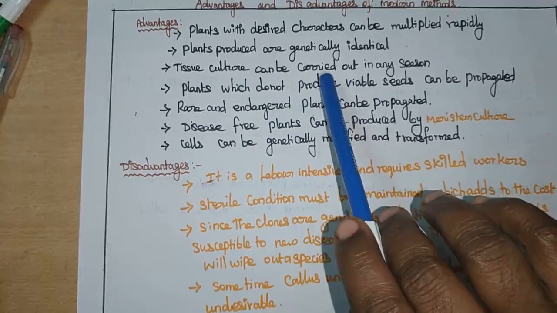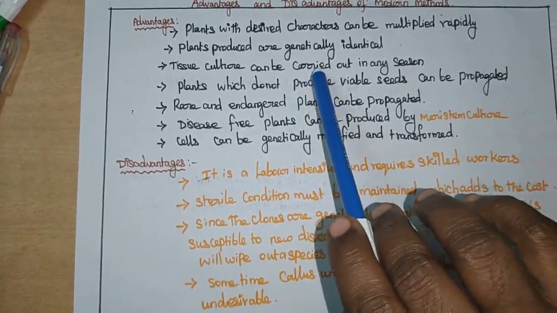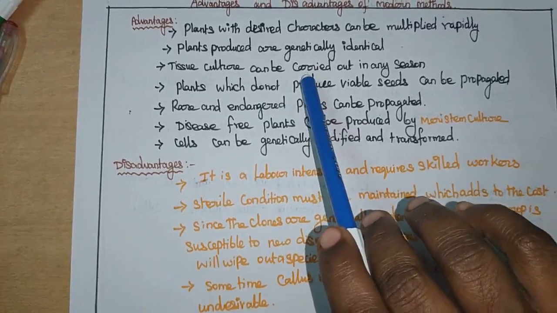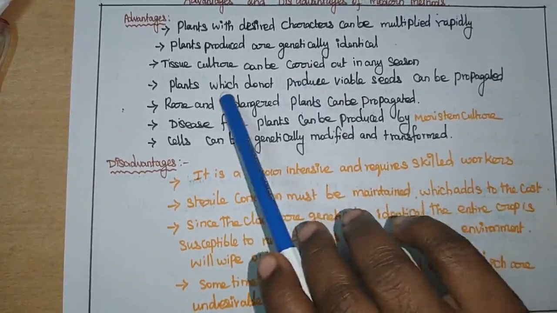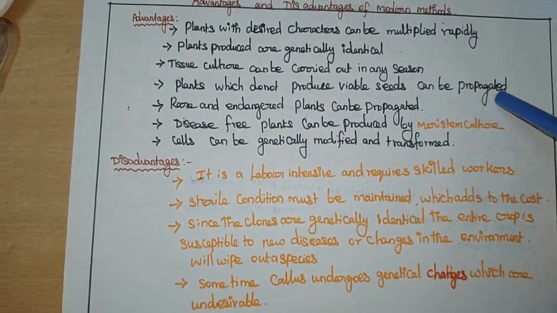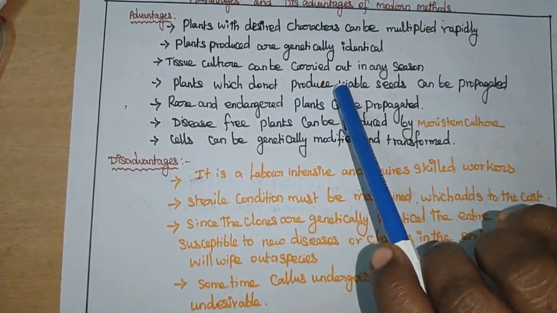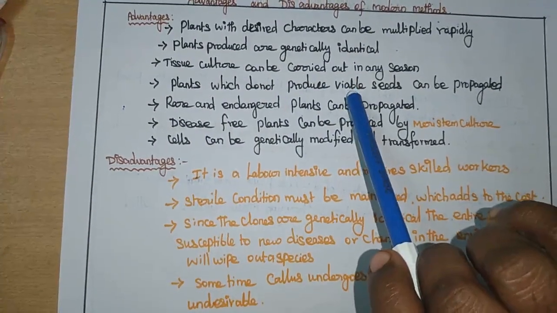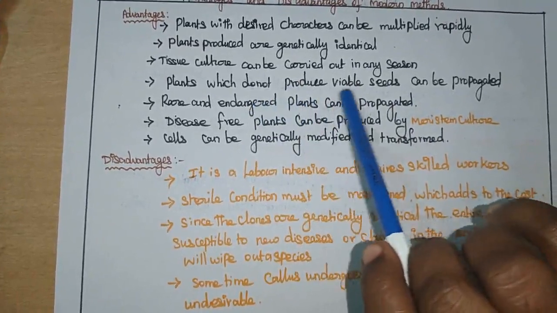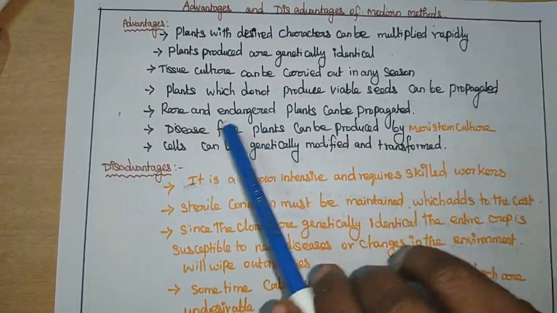For example, if mango fruits are available only in the summer season, in the other seasons also we can get mango and we can develop mango fruits through this method. Plants which do not produce viable seeds can be propagated. Some plants will not develop proper seeds, so they fail to develop a next generation. In these cases, without seeds, we can produce a plant. We can develop the next generation of plants through this method.